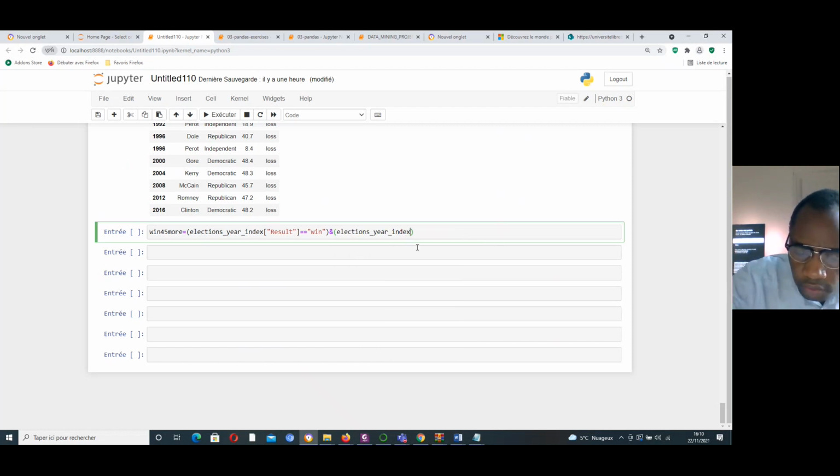But I will focus only on the percentage. Here, percentage is like a string. Okay, I can focus on the percentage. I need to print it.